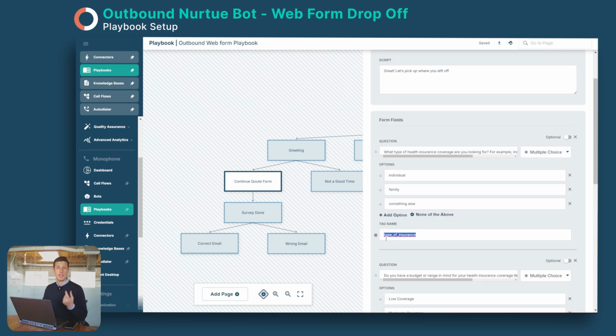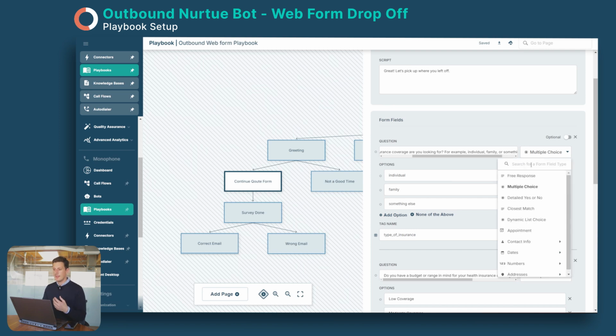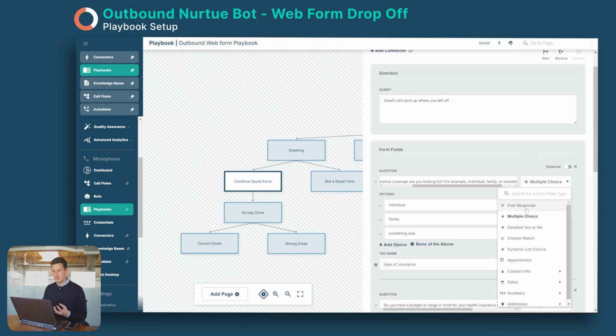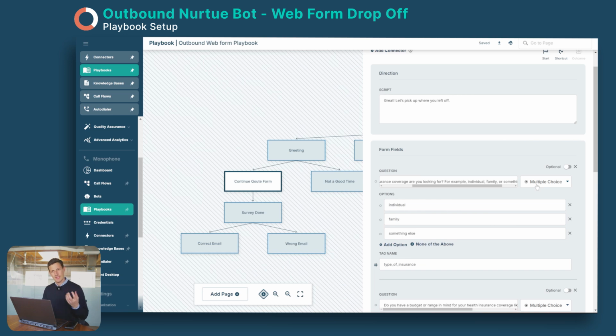So we can either save to our CRM or save to another Google Sheet or wherever. And we have our different types here. Now, what we are doing here, we are having questions, and we have also the multiple choice type. So these are types we're going to use if collecting dates, numbers, addresses, personal information, etc. And it's important we also have this free response. But I would say it's best practice to be as specific as possible, depending on what you want.